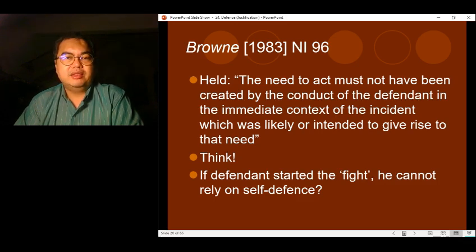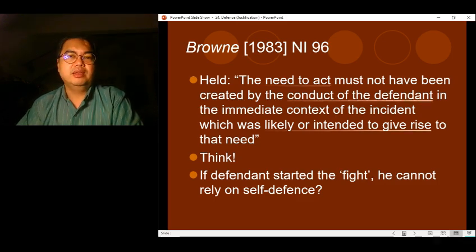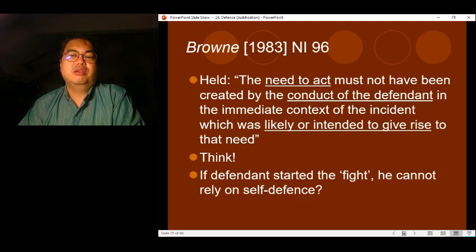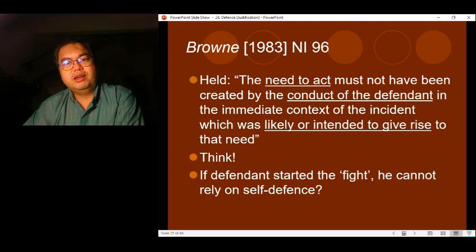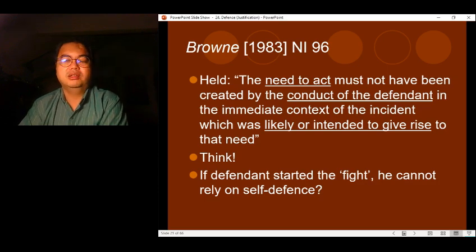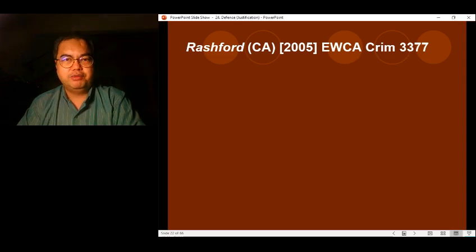But it doesn't mean that this is necessarily the case all the time, right? Just because a person starts the fight, then he cannot rely on self-defense. So you see, under Brown, it says that the need to act must be created by the conduct of the defendant, right? Which was likely or intended to give rise to that need. But what if the conduct of the defendant gives rise to something which was disproportionate? And this was decided in the case of Rashford, a Court of Appeal decision.